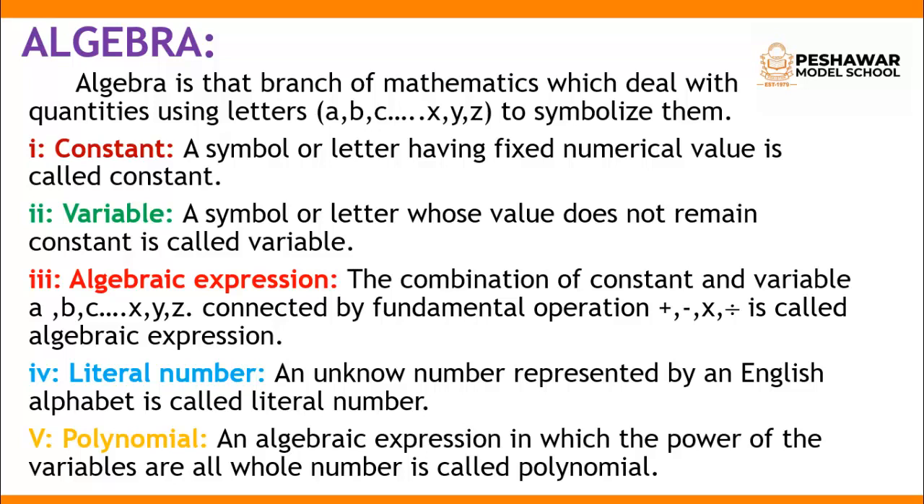Algebra is that branch of mathematics which deals with the quantities using letters A, B, C up to X, Y, Z to symbolize them. So what is meant by algebra? Algebra is that branch of mathematics which deals with the quantities using letters A, B, C up to X, Y, Z to symbolize them. One of the best known Islamic mathematicians, Al-Khwarizmi, introduced algebra. He was known as the father of algebra.